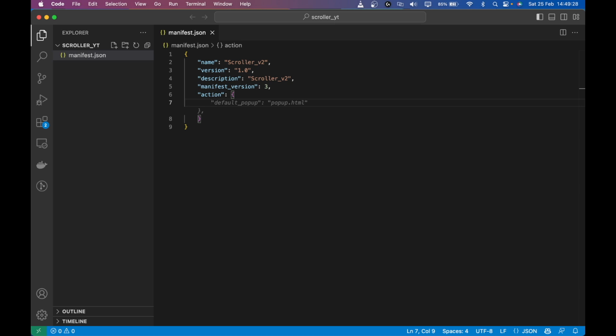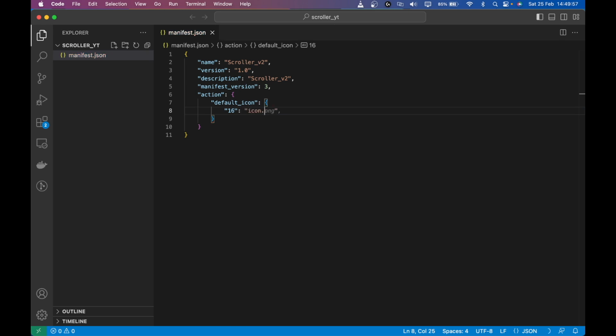So let's do that. I'm going to define the default icon. We don't have the icon in our project right now, but we'll be importing one. You can use any kind of icon you want, but make sure that it's a PNG or a JPG, because the WebP and the SVG formats are not supported by Chrome at the moment for the icon of an extension.